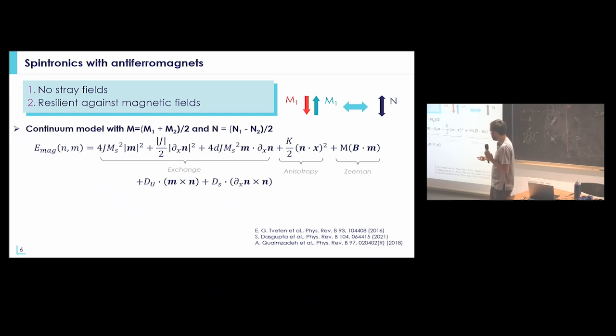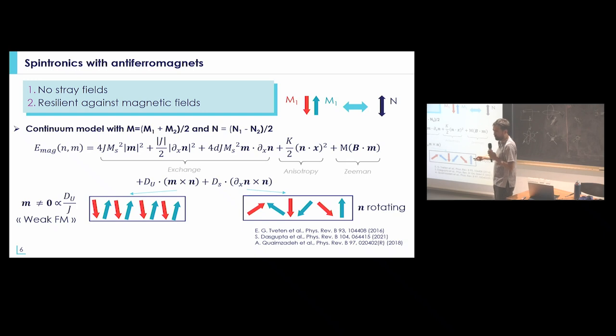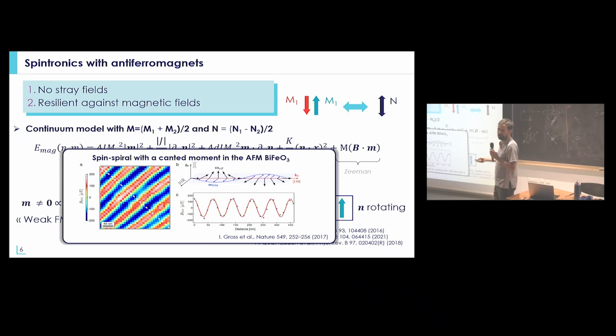In an antiferromagnet, you can have two different cases. The first case is homogeneous DMI. This leads to the weak ferromagnetism that you have in most antiferromagnets that are canted antiferromagnets. And when you have inhomogeneous DMI, you get some cycloidal order of the antiferromagnetic state. So you really have two different types of DMI in an antiferromagnet. This second term, for example, leads to the spin cycloid in the case of bismuth ferrite. Because you also have a weak net moment, you can detect this cycloid using